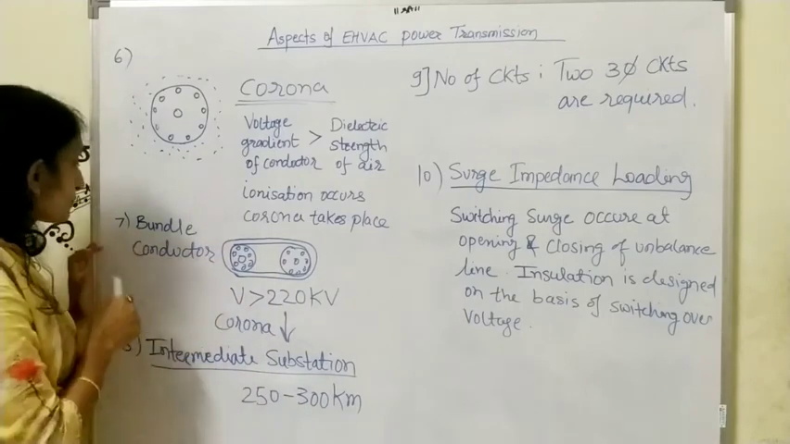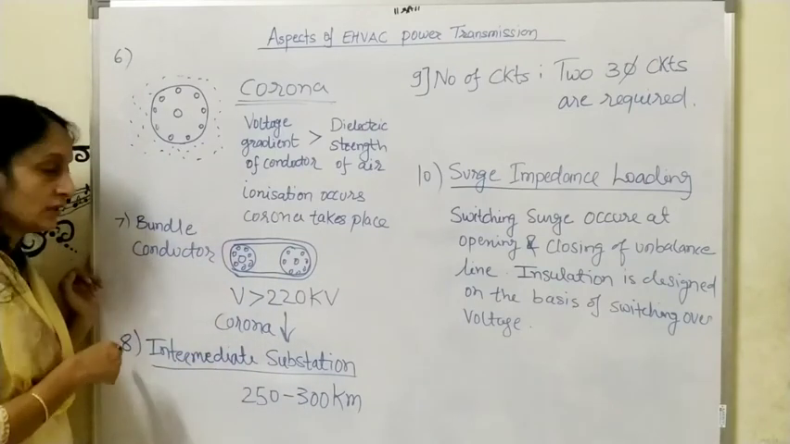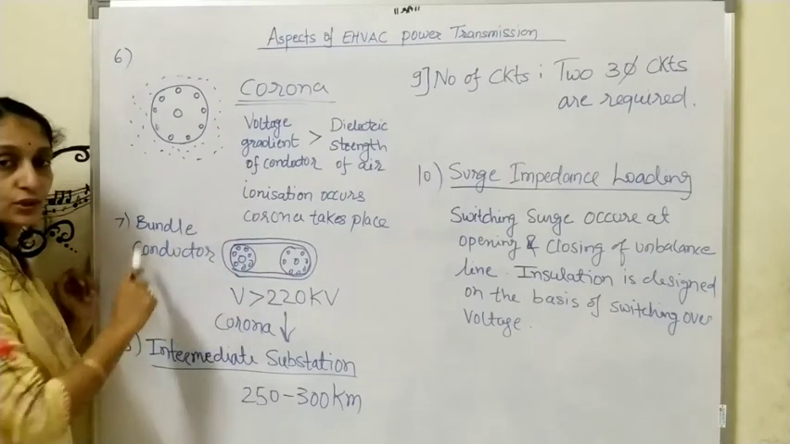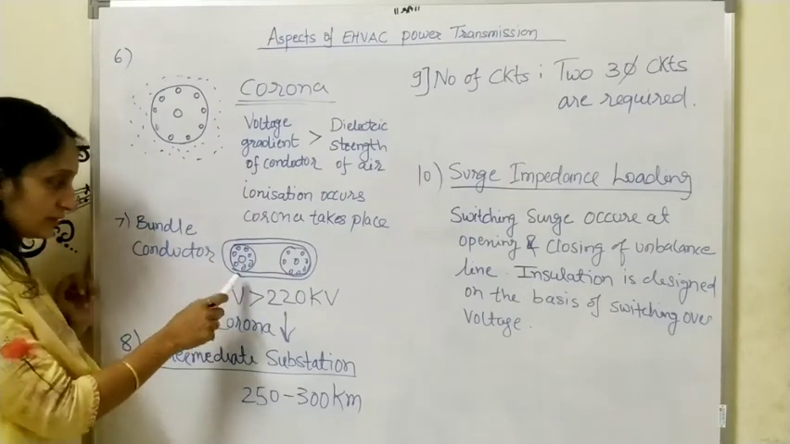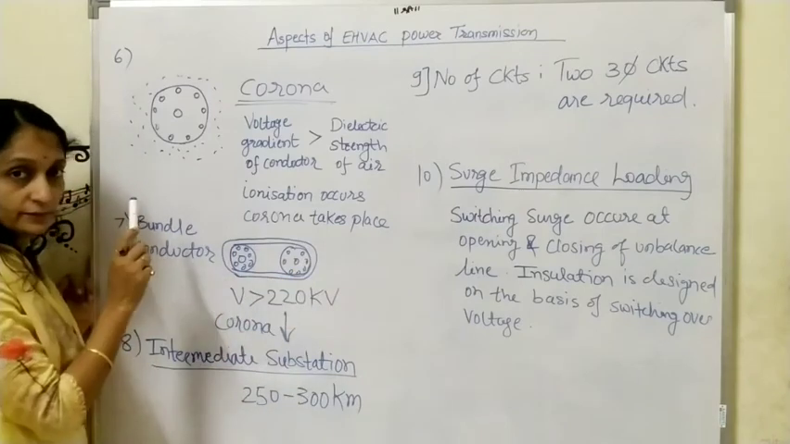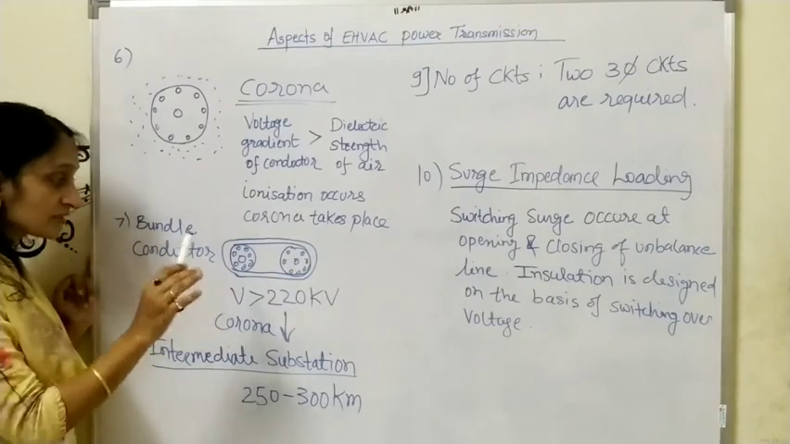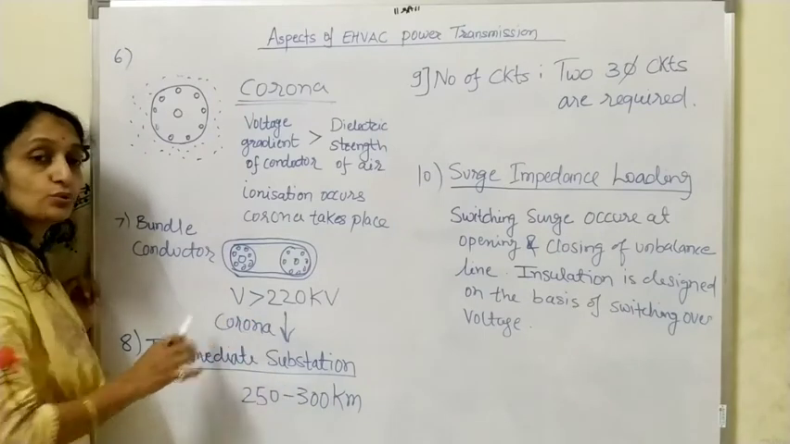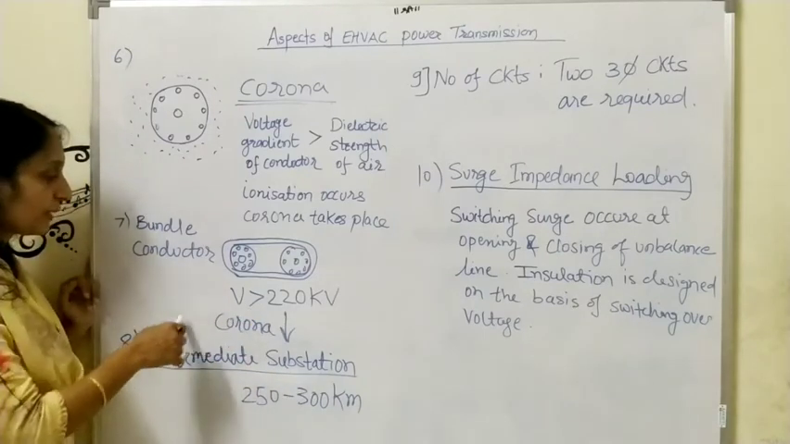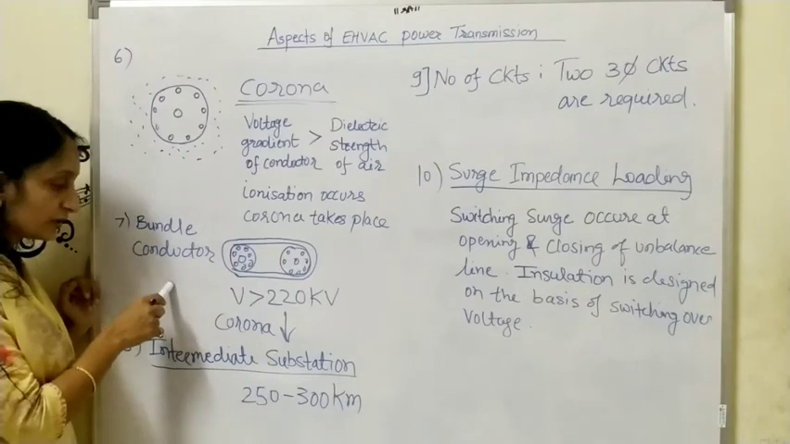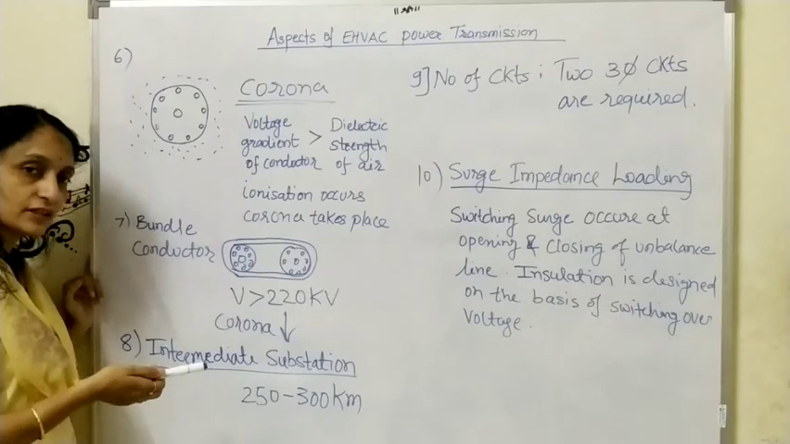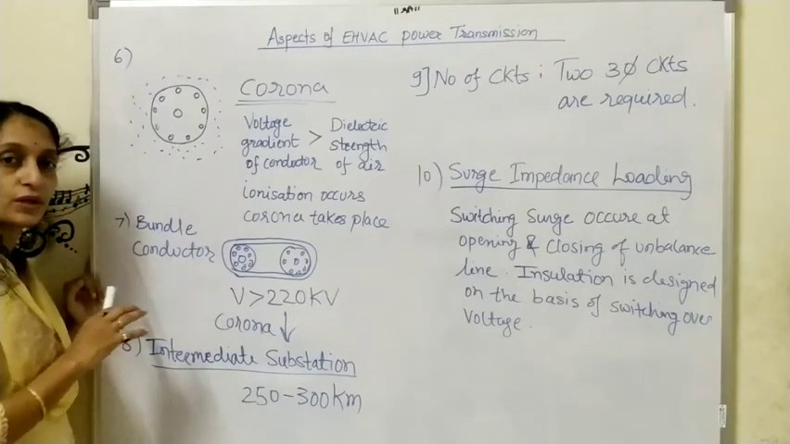Now next, point number 7. We are using bundle conductors to reduce the effect of corona. What are bundle conductors? These are the bundle conductors. Generally, bundle conductors are used for voltages greater than 220 kV. So what will happen when we use bundle conductors? Corona will decrease, so ultimately the losses because of corona will decrease.